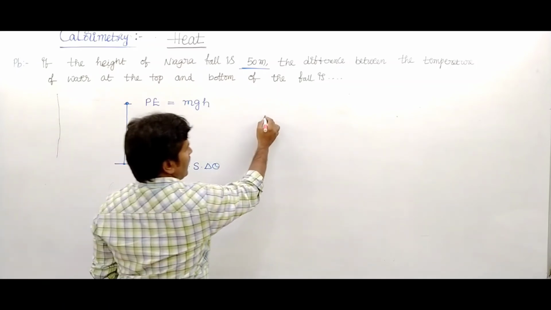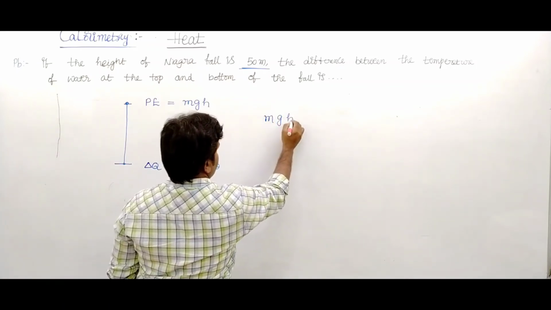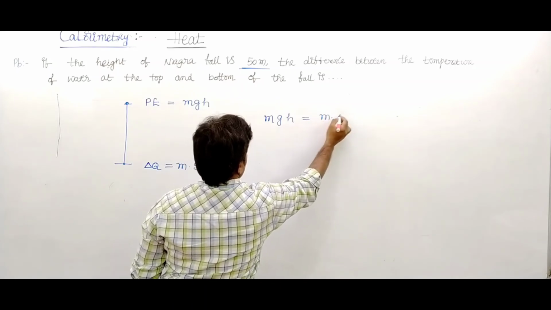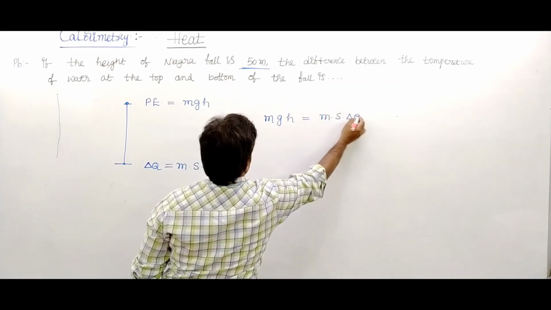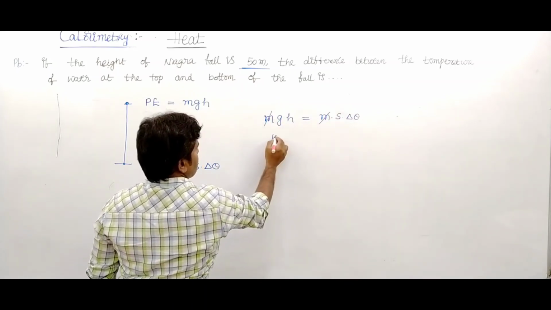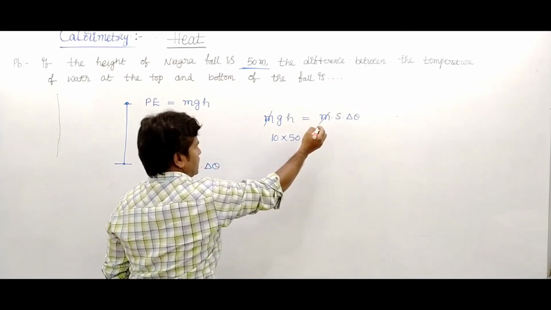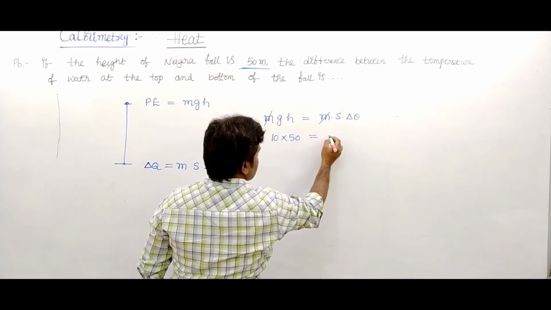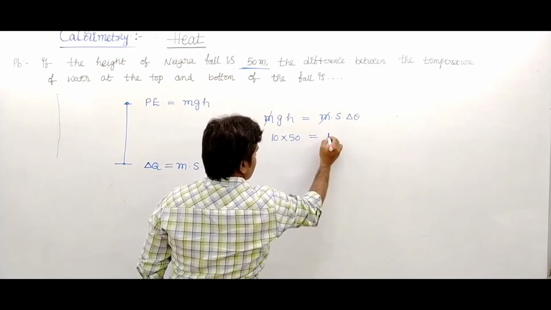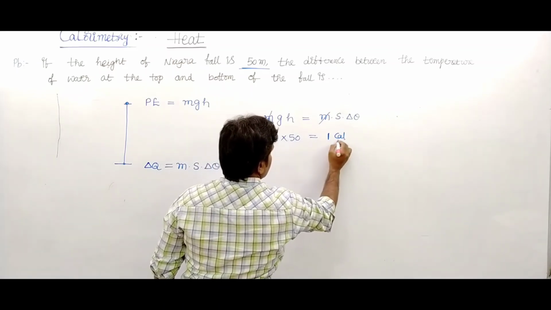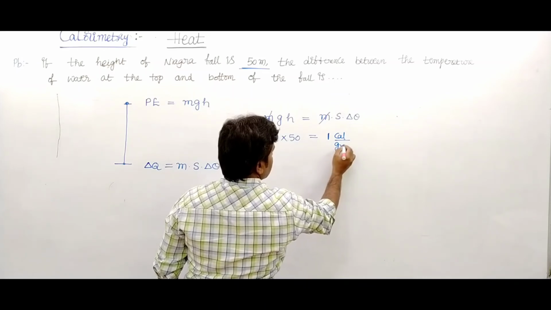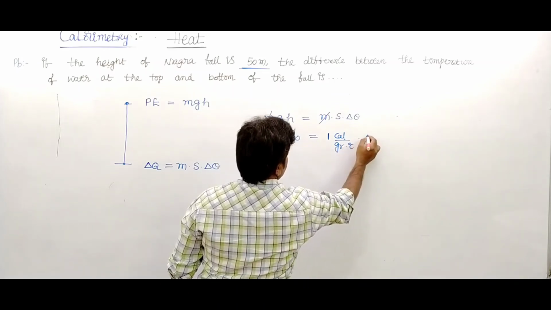So m g h equals m into s into delta theta. Its value becomes 10 into 50, and this is the specific heat of water. In the CGS system the specific heat is 1 calorie per gram degree Celsius into delta theta.